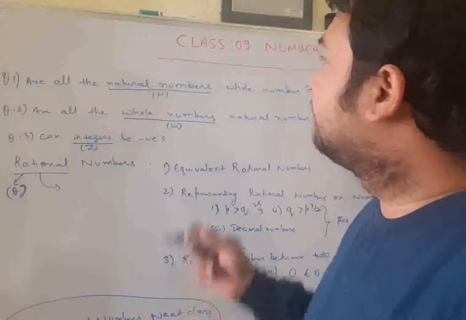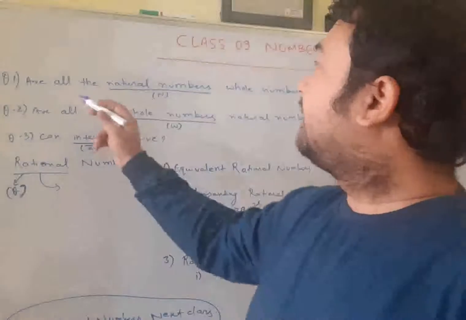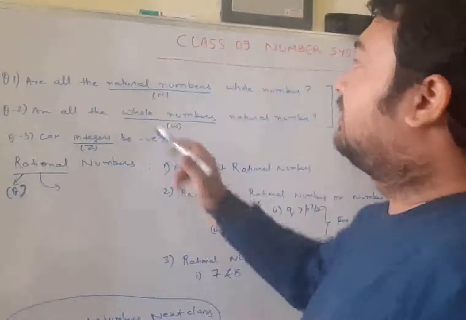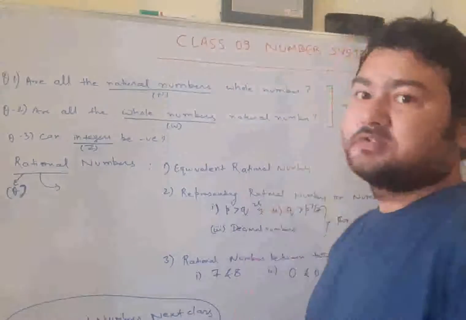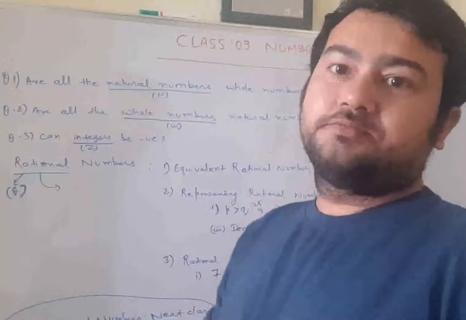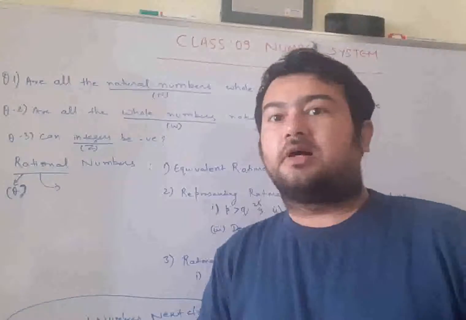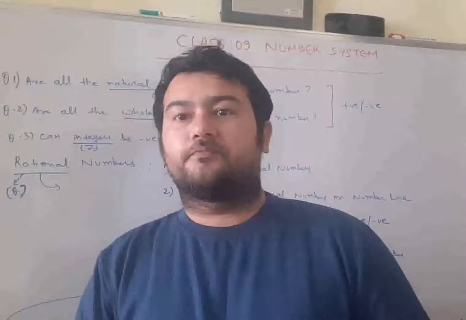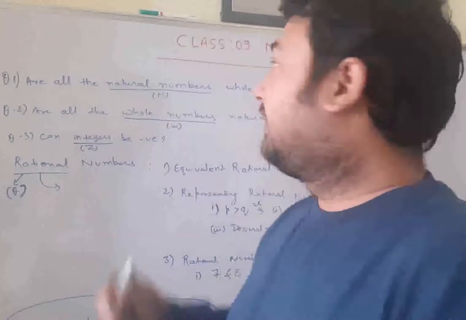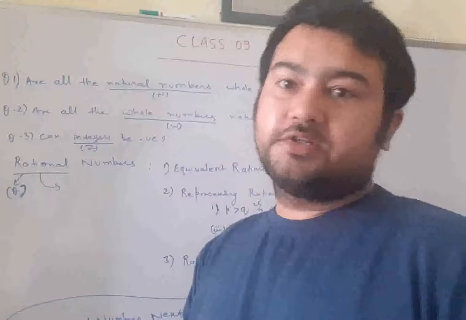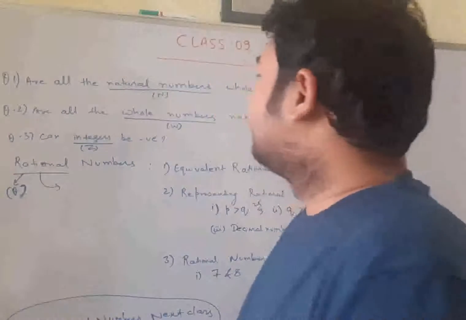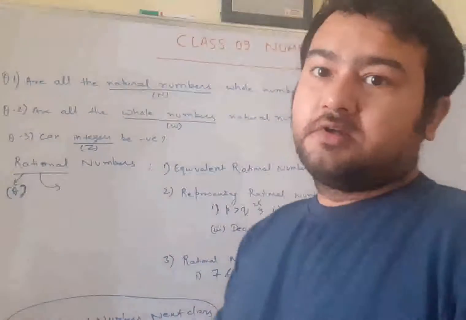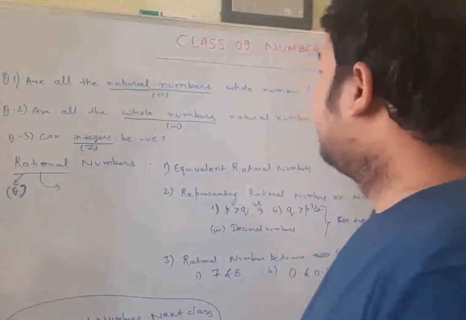So, the first question: are all the natural numbers whole numbers? First of all, answer me, how do we represent natural numbers? Which alphabet is used? Yes, N. N for natural number. So easy to remember this. So we represent all natural numbers by the capital letter N. So the question is, are all the natural numbers whole numbers?